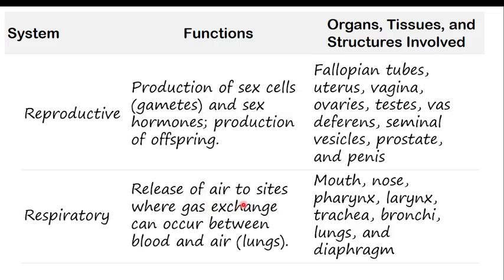Let's talk also about the respiratory system, or respiration. It brings air to the site where gas exchange can occur between blood and the air. Whenever I say respiratory system: from the nose, then the pharynx, larynx, trachea, bronchus, bronchioles, alveoli, gas exchange, and before you know it, oxygen is reaching the blood. The organs involved in this system are the nose, pharynx, larynx, trachea, bronchi, lungs, and diaphragm.